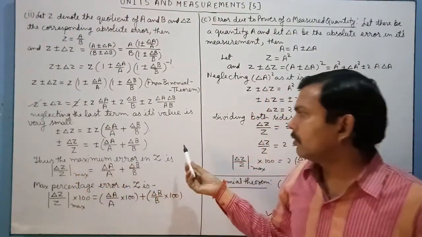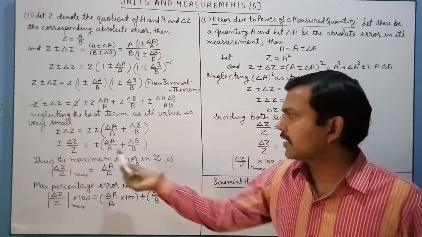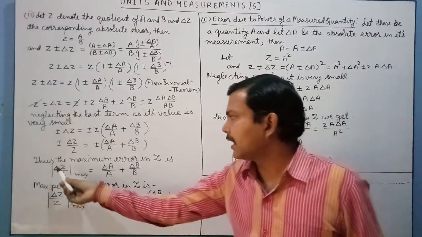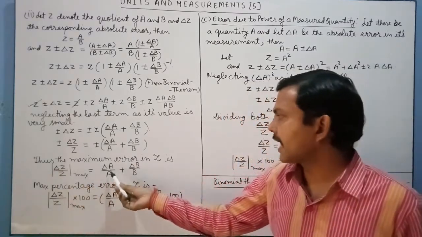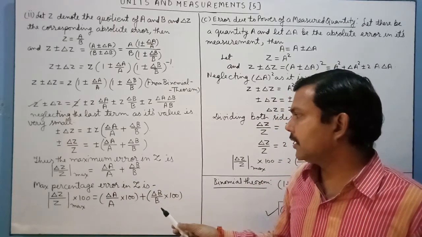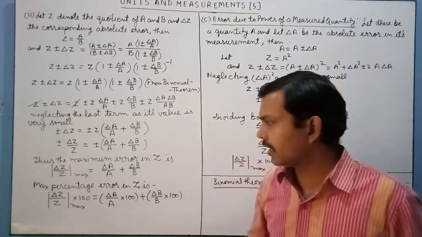Now we again want to obtain the maximum error in z. So we will consider all the errors with same sign, so that (Δz/z)max is equal to Δa/a + Δb/b. If we want to have the percentage error in z, then we have to multiply this equation by 100.